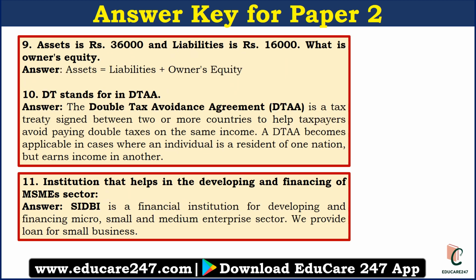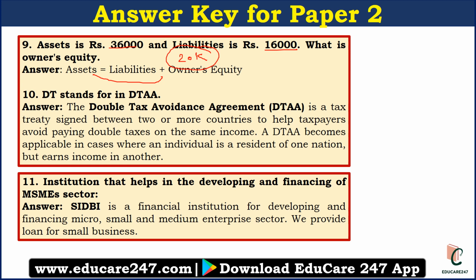Question number 9 was asset is 36,000 rupees, liabilities is 16,000 rupees. What is the owner's equity? So this is the basic formula for owner's equity. So basically it will be 36,000 minus 16,000. So that is 20,000. This was a very simple question based on the numerical. We have discussed this kind of numerical based question in our courses or in our video lectures.